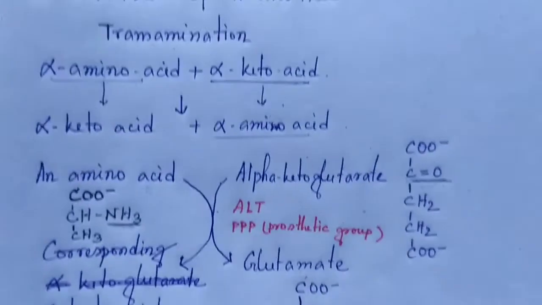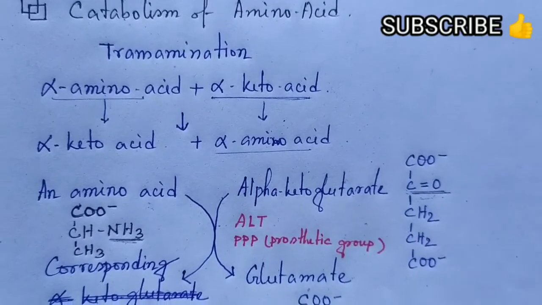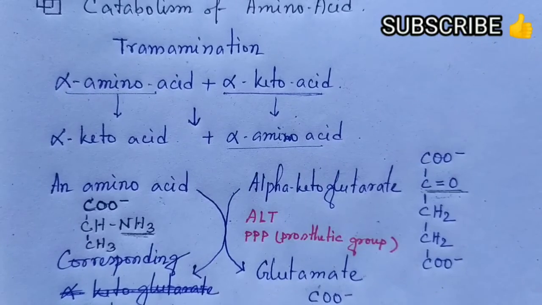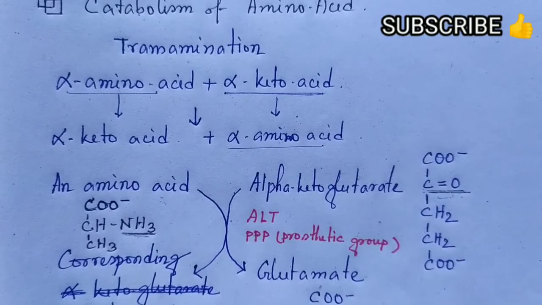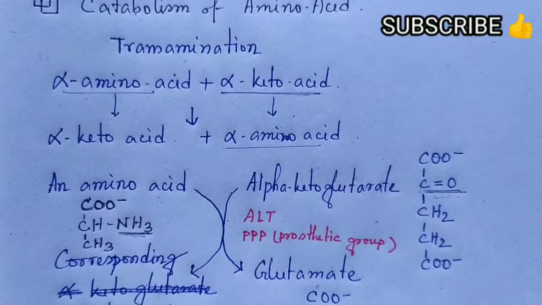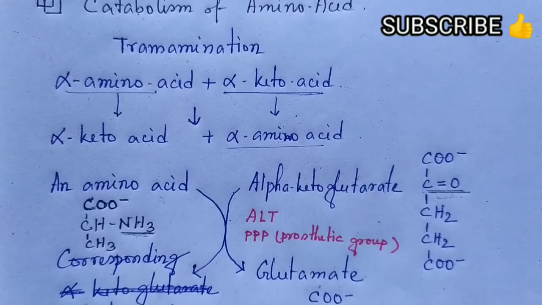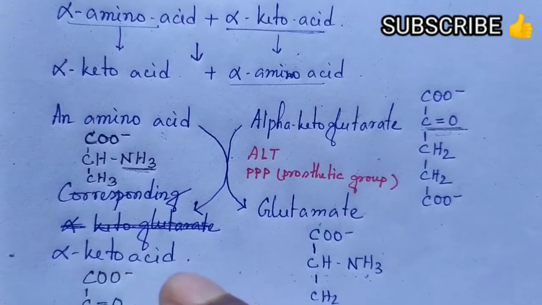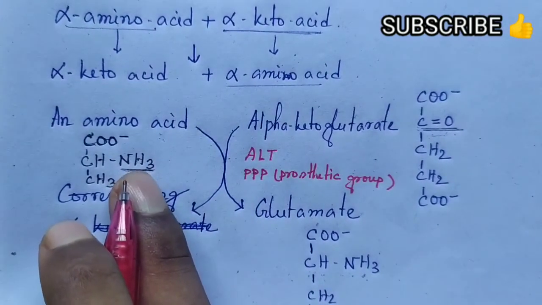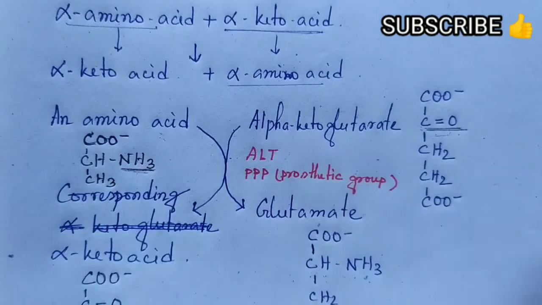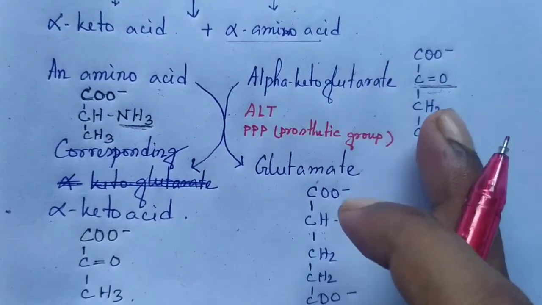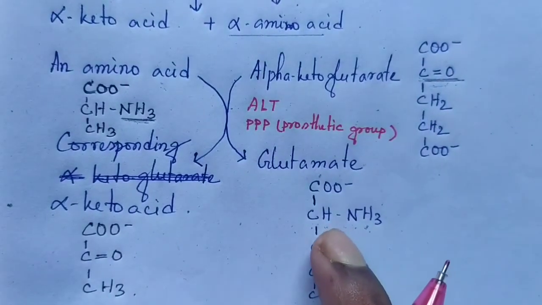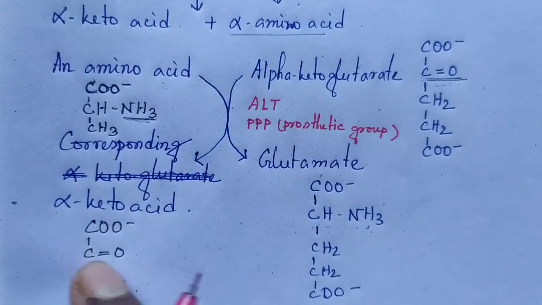So, the summary of what happens here. In the catabolism of amino acid, the first process is transamination. In that process, one alpha amino acid and one alpha keto acid react together, and the alpha amino acid is converted into the corresponding alpha keto acid, and the alpha keto acid is converted into the corresponding alpha amino acid. So here what happens? The alpha amino group of the alpha amino acid is transferred onto the alpha ketoglutarate at the position of the keto group. So the ultimate structure will be CH3, NH3, and here will be CO, keto.